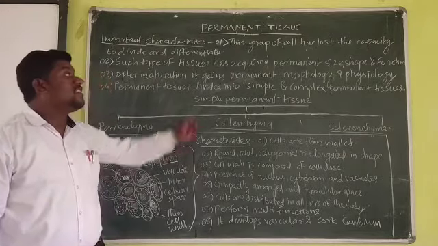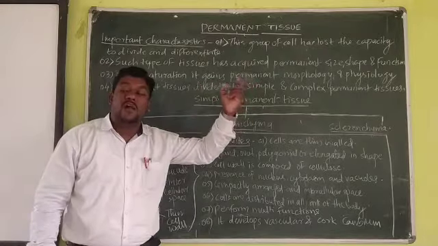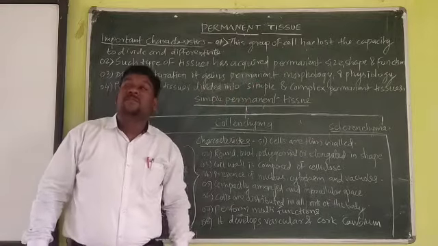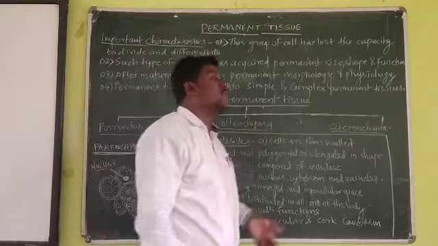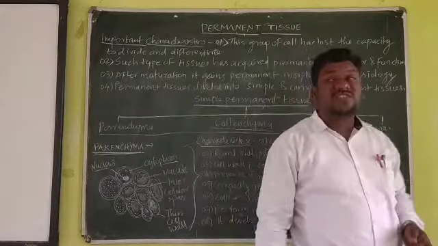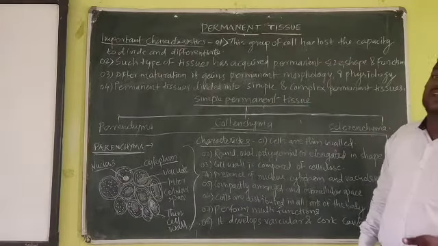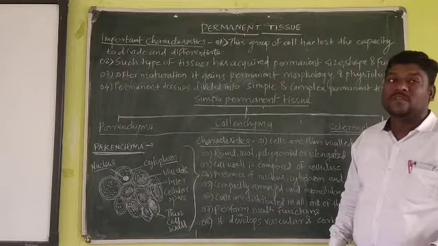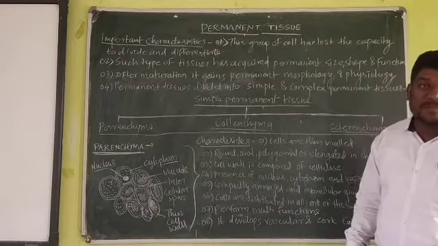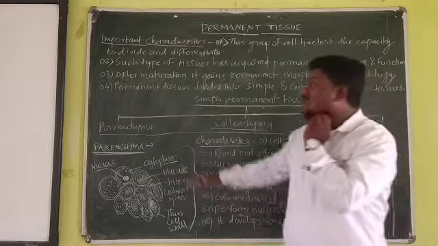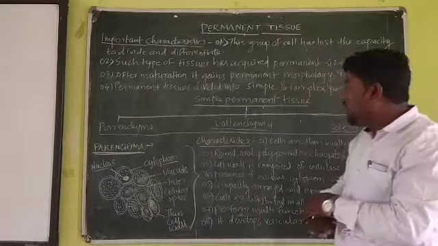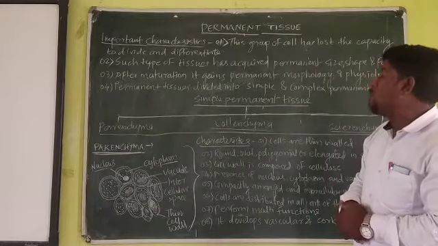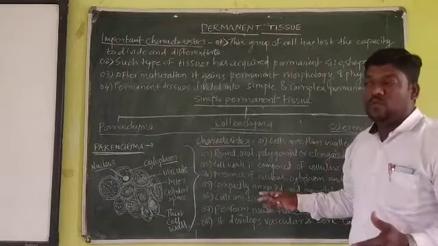So it gains a particular morphology and physiology. Both these terms have already been discussed. The structure is related to morphology, that is size and shape. And next point, permanent tissue is divided into simple and complex permanent tissue.